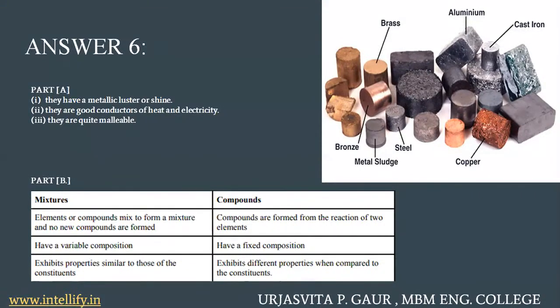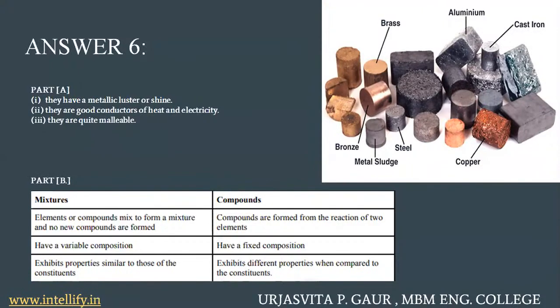So the second difference says that mixtures have a variable composition and compounds have a fixed composition. Yes, because mixing elements in a definite proportion is only going to give you a certain compound, and that needs a fixed composition. And the third difference says that mixtures exhibit properties similar to their constituents, whereas compounds exhibit different properties.